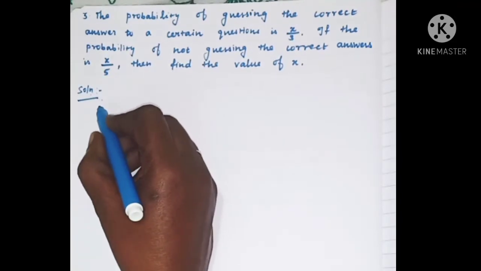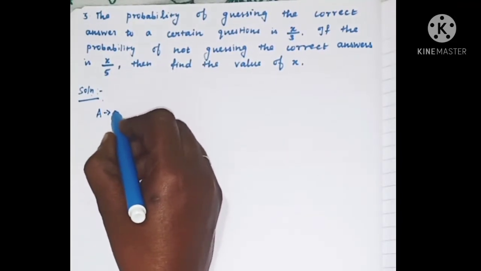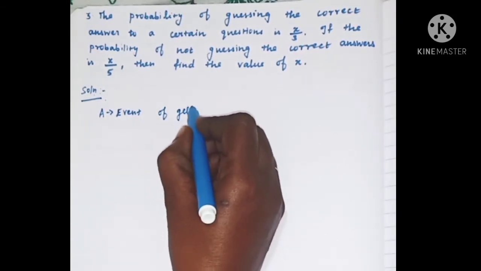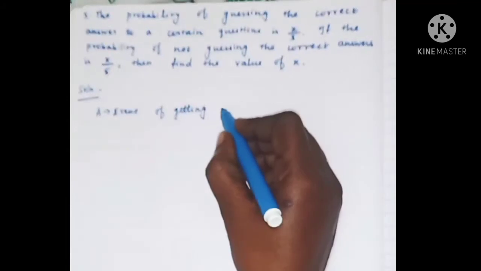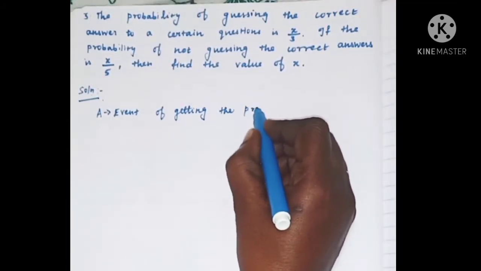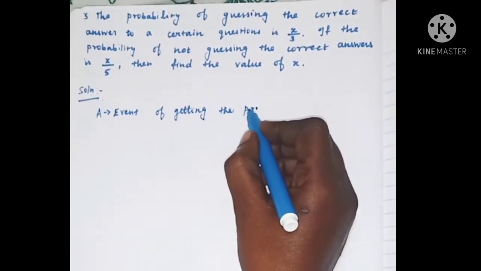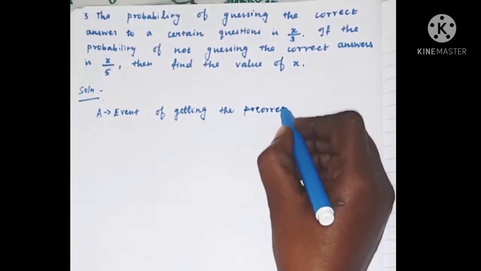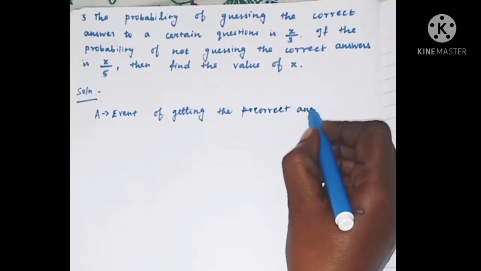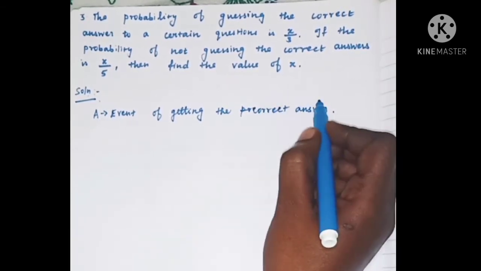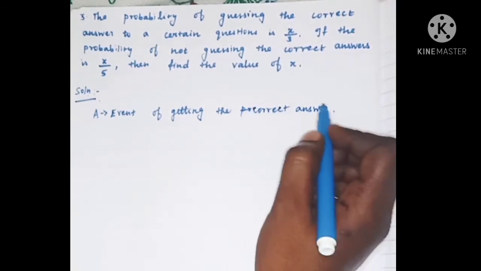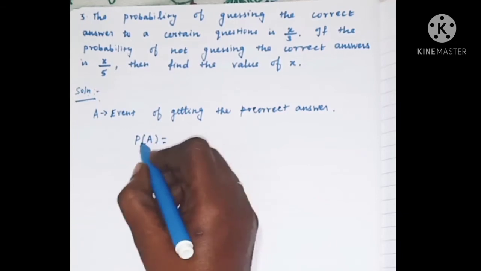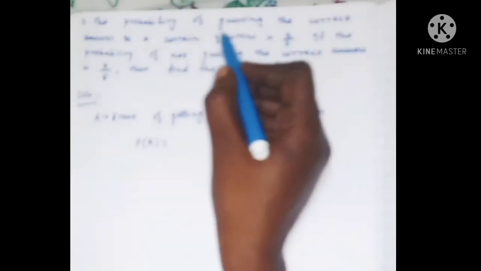Let us take A be the event of guessing the correct answer.